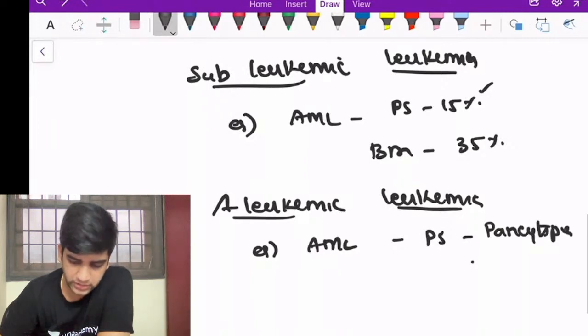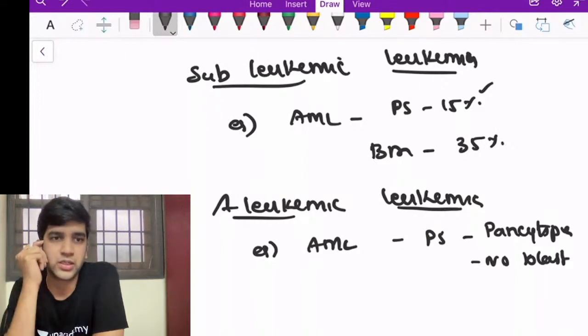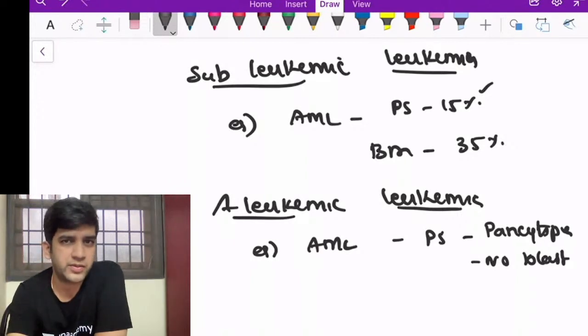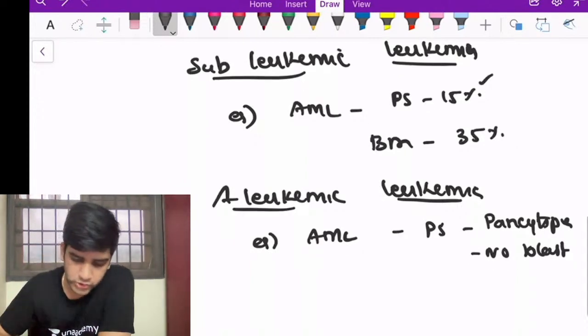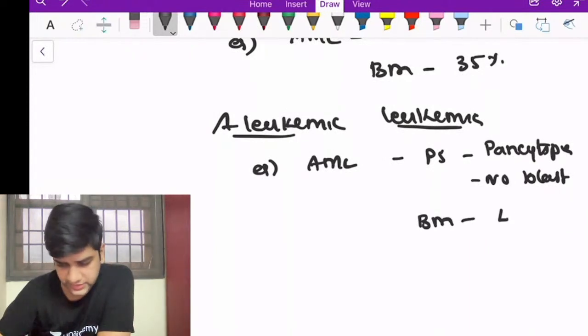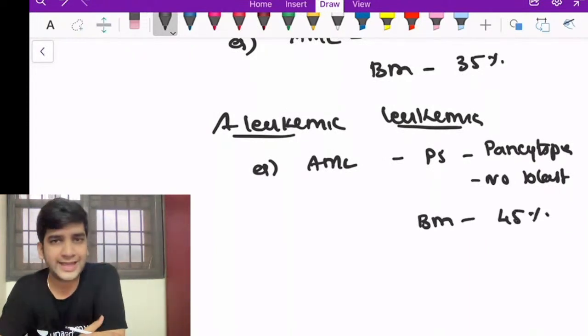It's pancytopenia, there are no blasts. You're having a patient with pancytopenia. Will I require a bone marrow examination? Yes, right. When a patient is pancytopenic, I do require a bone marrow examination. So when I do a bone marrow examination, in the bone marrow I'm having, let's say, 45% blasts. Can I call this or diagnose this as an acute myeloid leukemia?